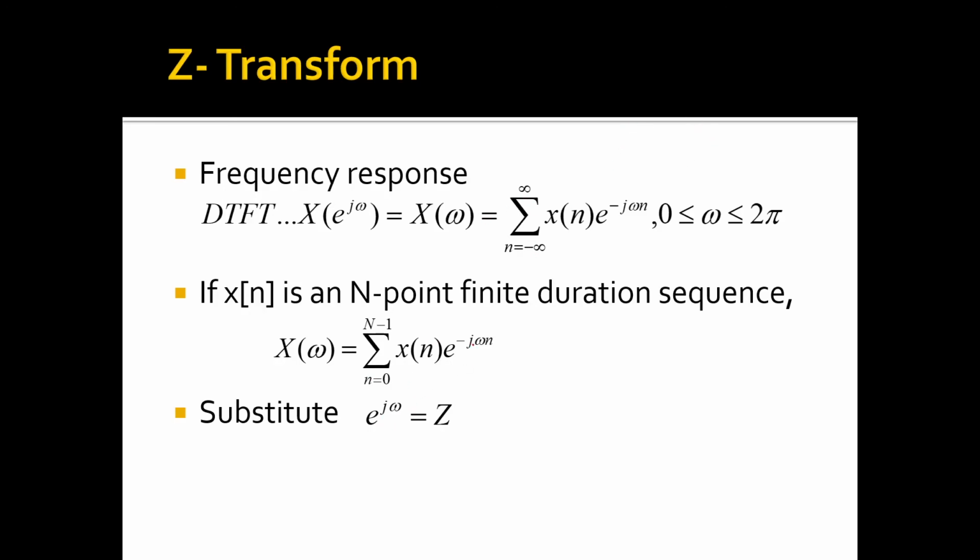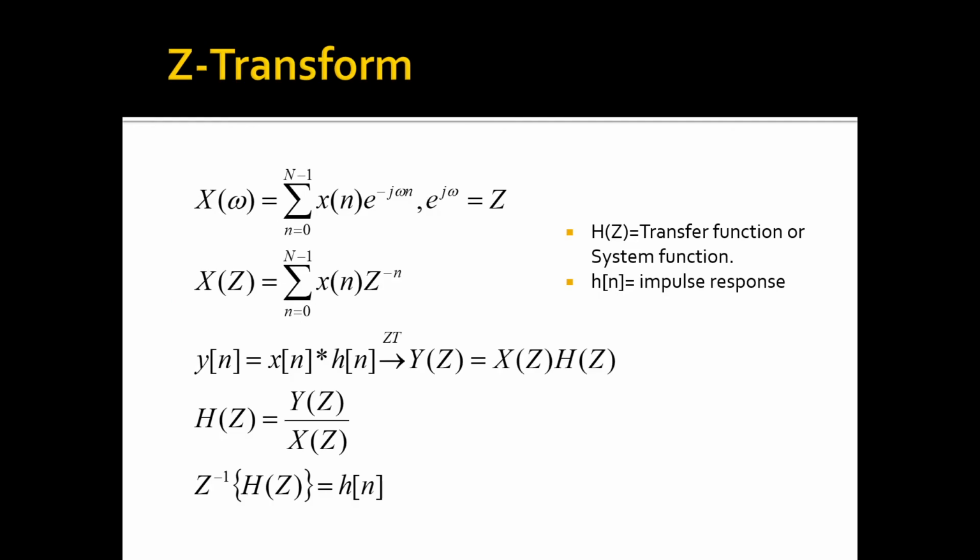Here we substitute e to the power of j omega as z. Then we will get summation x of n z to the power of minus n, and that is the formula of Z transform. We are going to get x of z is equal to summation n is equal to 0 to N minus 1 x of n z to the power of minus n.